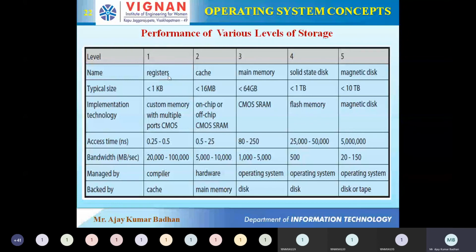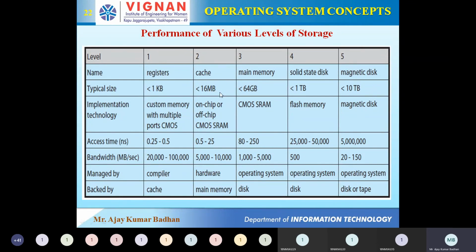First we have registers, followed by cache, main memory, solid state disk, and magnetic disk. If you talk about the size here, as I told you, registers are built into your motherboard. This is hardware, you can feel it. The size of a motherboard is very tiny, right? So definitely the size of the register will be very less. It's hardly less than 1 KB. It's not even 1 KB, less than 1 KB. It's very, very minute. That's why it is faster to access.